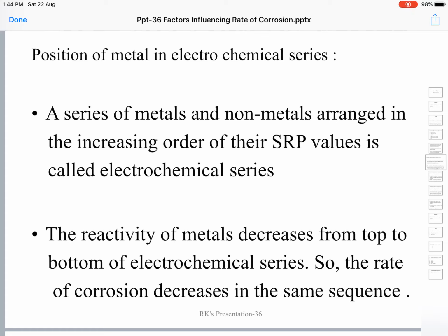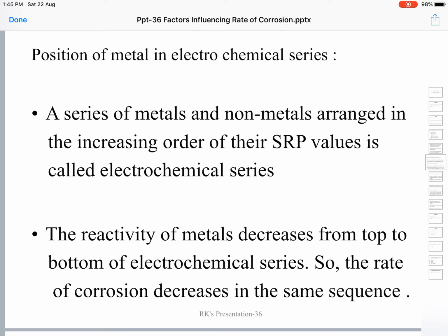Another beauty of the electrochemical series is, whenever two metals in the series are in contact with each other, in the presence of some form of conducting medium, the metal higher in the series... This conducting medium will always be present by default. That's nature's arrangement. We need not seriously look out for the conducting medium. By default, it will always be present.